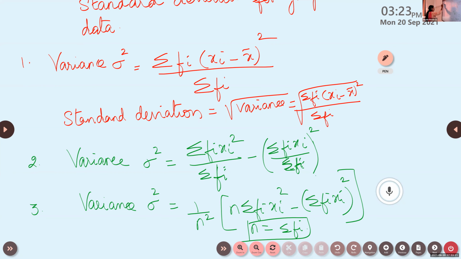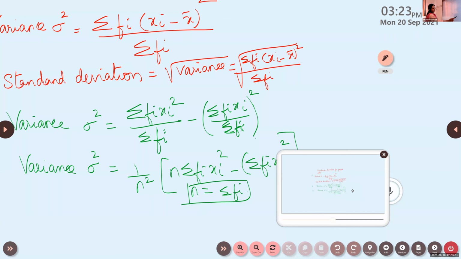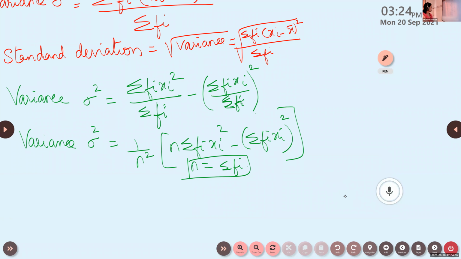But here we are going to use only one formula. Make yourself thorough with the first formula.